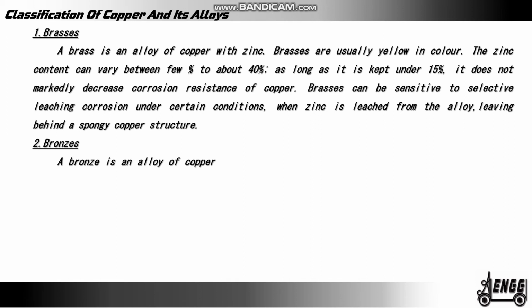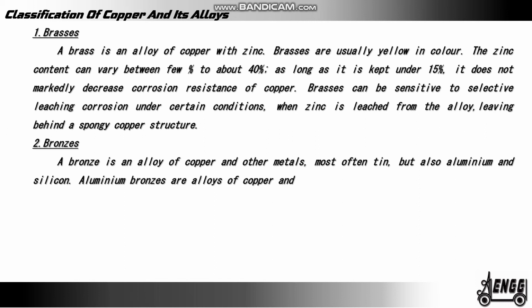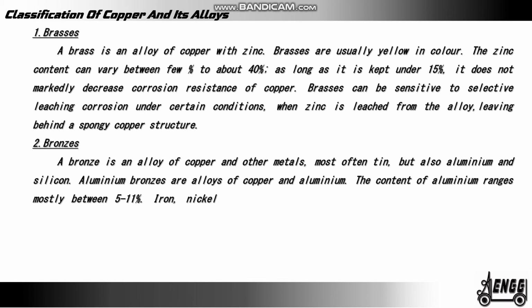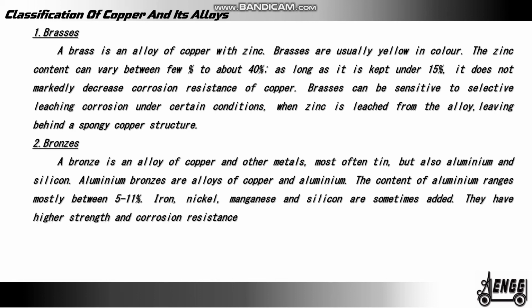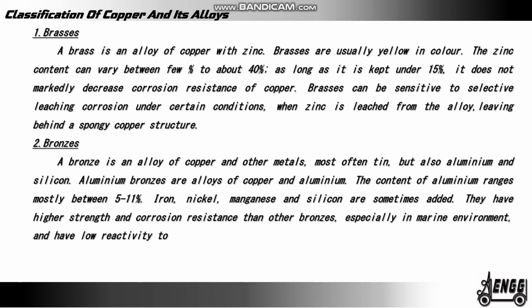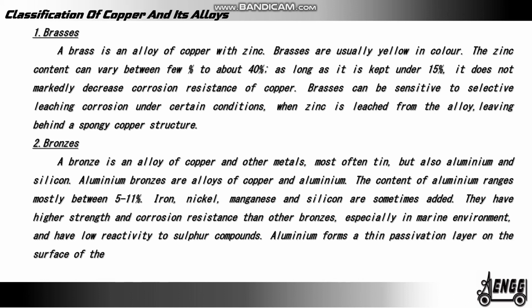Two, bronze. A bronze is an alloy of copper and other metals, most often tin, but also aluminium and silicon. Aluminium bronzes are alloys of copper and aluminium. The content of aluminium ranges mostly between 5 to 11%. Iron, nickel, manganese, and silicon are sometimes added. They have higher strength and corrosion resistance than other bronzes, especially in marine environment, and have low reactivity to sulfur compounds. Aluminium forms a thin passivation layer on the surface of the metal.